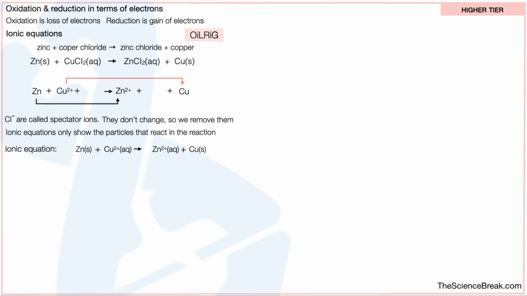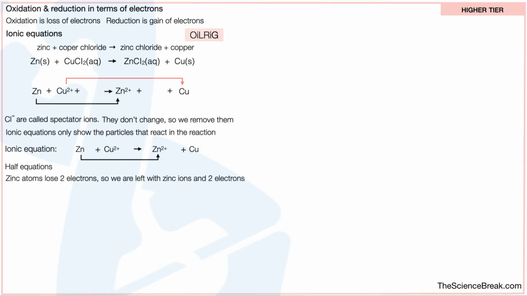We could add the state symbols here. However, in mark schemes, they tend to ignore the state symbols, so you don't need to put those in. We can see that the zinc goes from zinc atoms to zinc ions. We can represent this with a half equation. Zinc atoms lose 2 electrons, so we are left with zinc ions and 2 electrons. We can represent this with our half equation: zinc, arrow, zinc ions, and our 2 electrons. Zinc is oxidized. Remember, oxidation is loss of electrons.